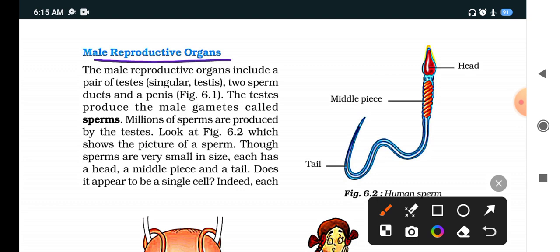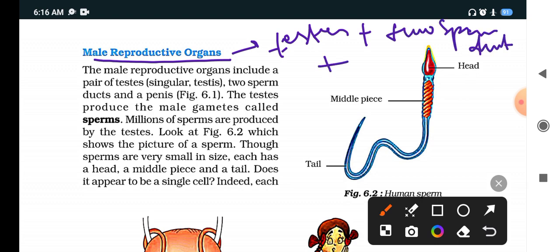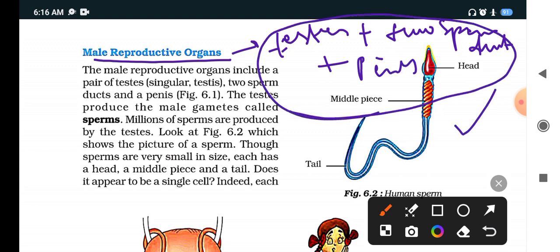Now you clearly understand that the male reproductive organ contains three parts. It includes a pair of testes, plus two sperm ducts, plus the penis. Clear? These are the male reproductive parts. And testes produce sperm. What produces sperm? Testes produce male gametes called sperm. Clear? Millions of sperms are produced by the testes.